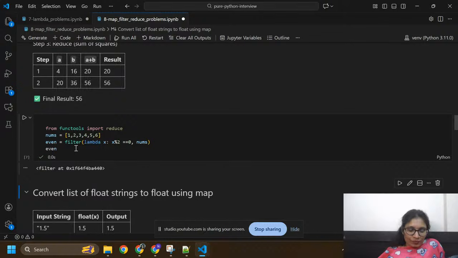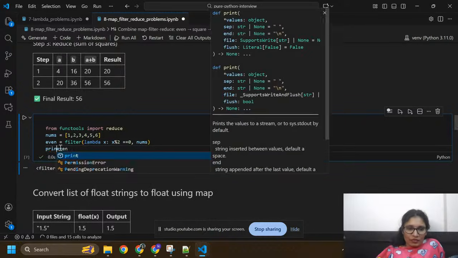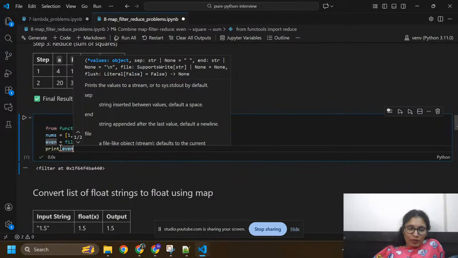Filter lambda. If we are going to print like this, it is also giving an object.